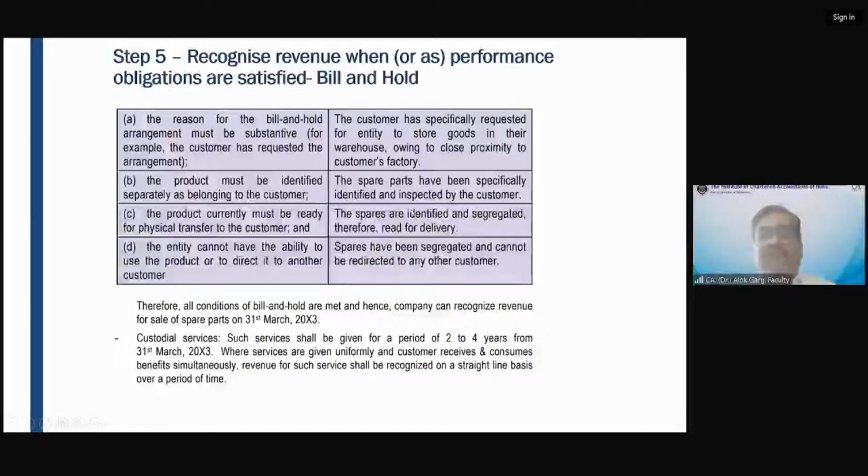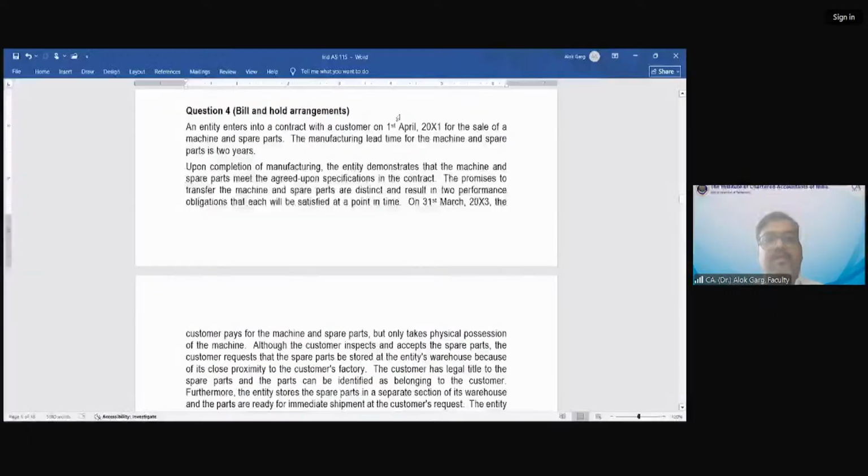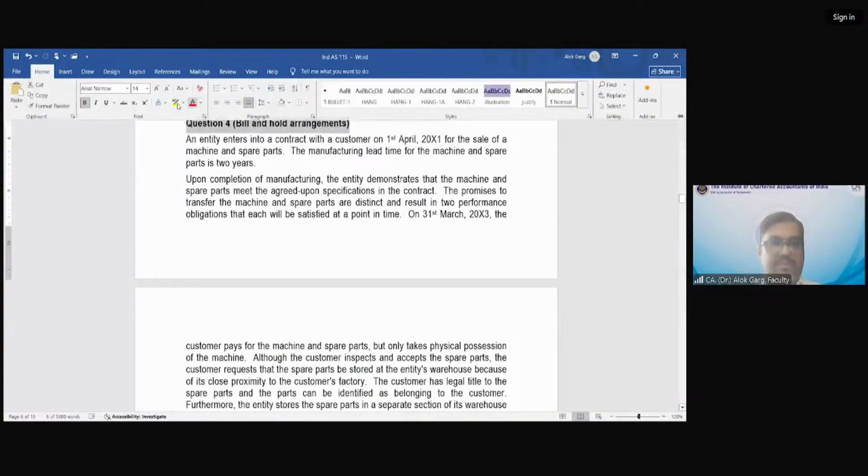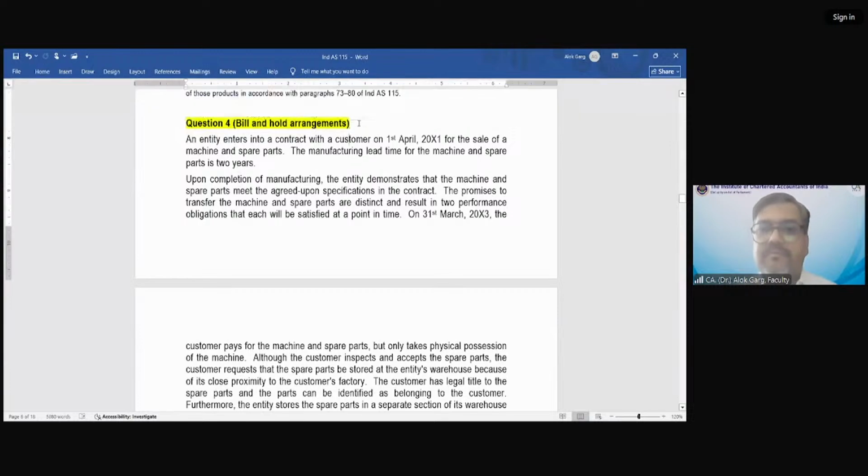Okay. So friends, we have also covered this question number 4, this bill and hold arrangement. This question is also covered.